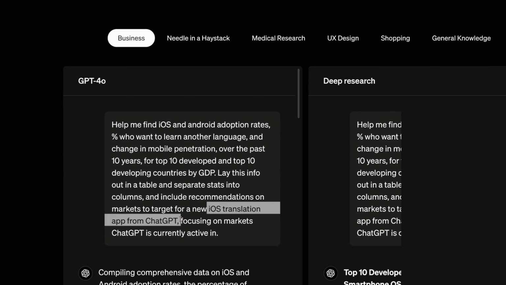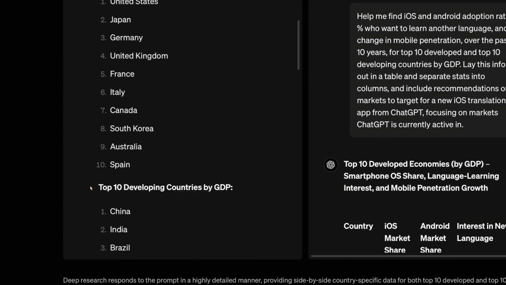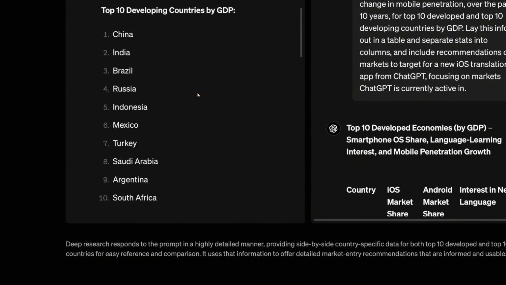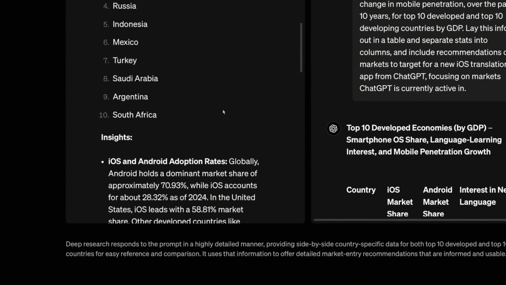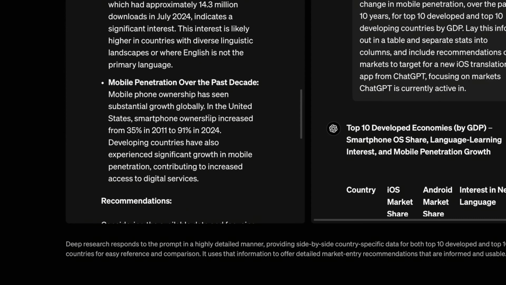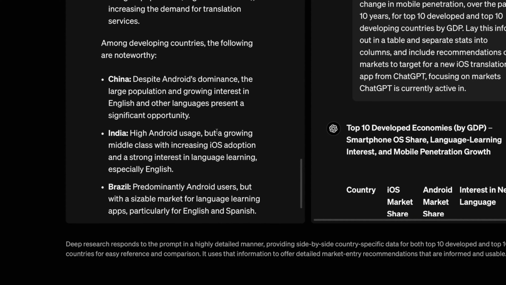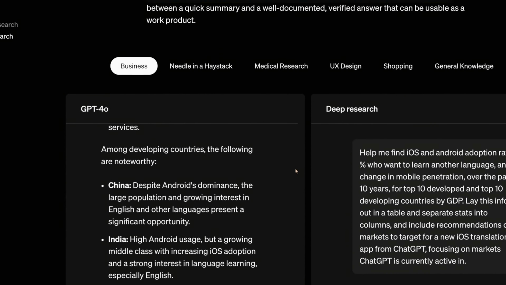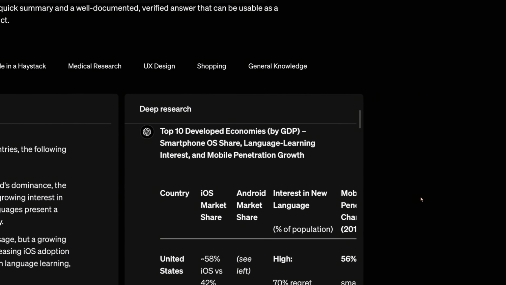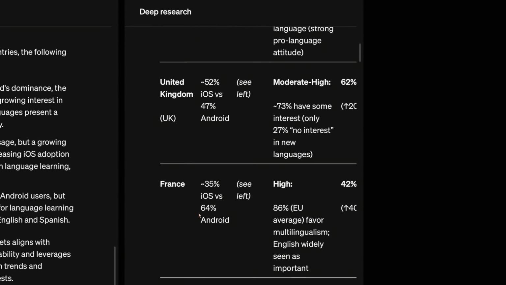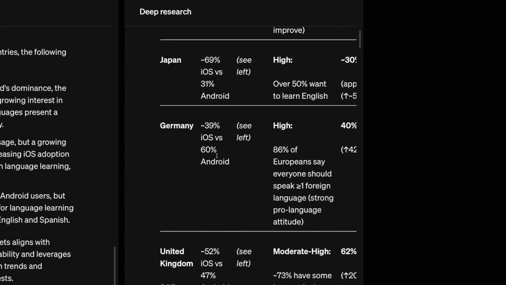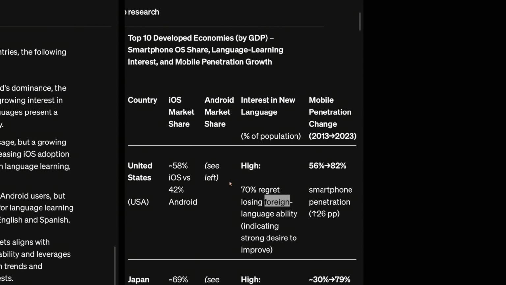If you ask ChatGPT search, here you can see it gives you a list: top 10 developed countries by GDP, top 10 developing countries by GDP. Then it gives some key insights on the overall market share in the world and everything. And in just a few points, it gives you some recommendations. Whereas if you move on to deep research, here you can see that instead of just mentioning the countries and giving a global market share, it has generated a table with all the key information.